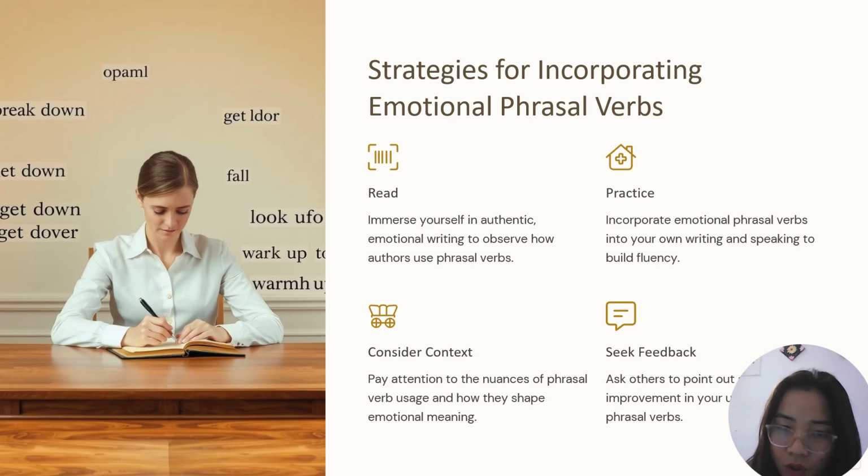Consider context, so pay attention. Yes, we have to pay attention because we have to write, right? So first of all we have to know what is a phrasal verb, and after that we have to identify it, and after that we have to see who all are using it. So when we read a story, we have to think that okay, this is a phrasal verb that the writer has used here. Seek feedback, so whenever you write or you read, ask for feedback from your friends or from your family. Okay, so you can take feedback from them.